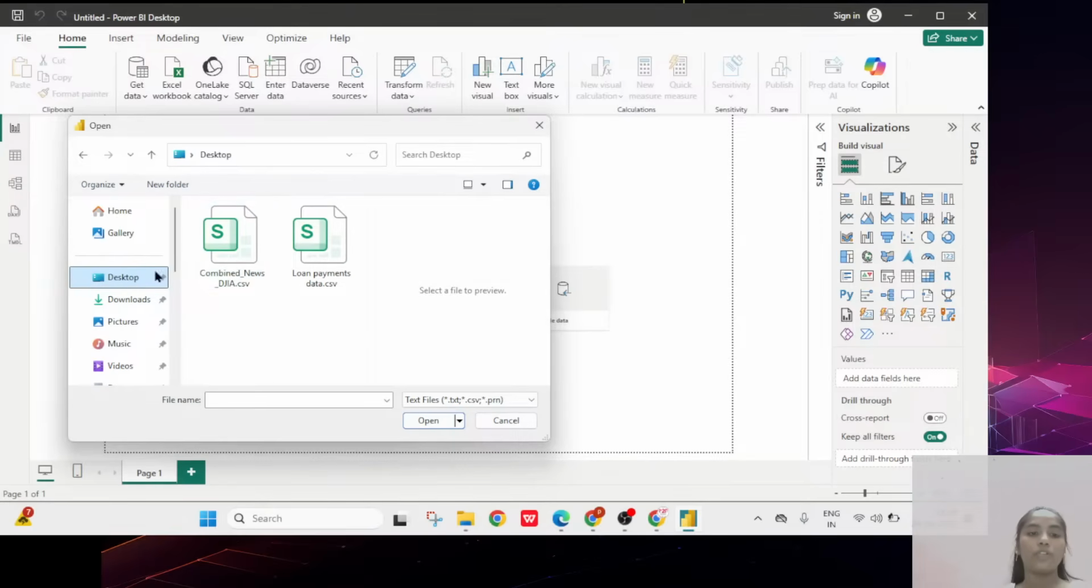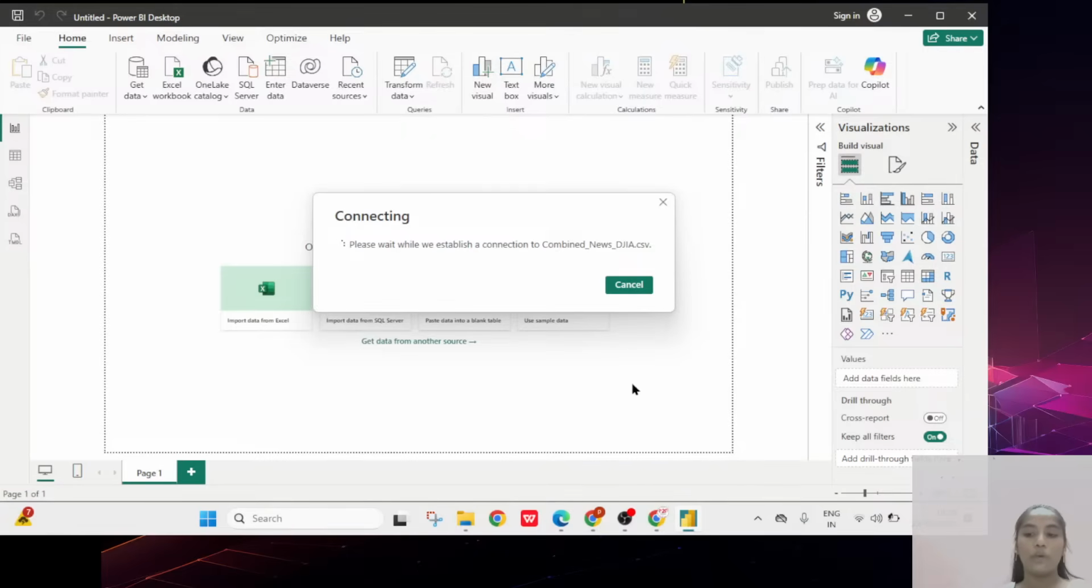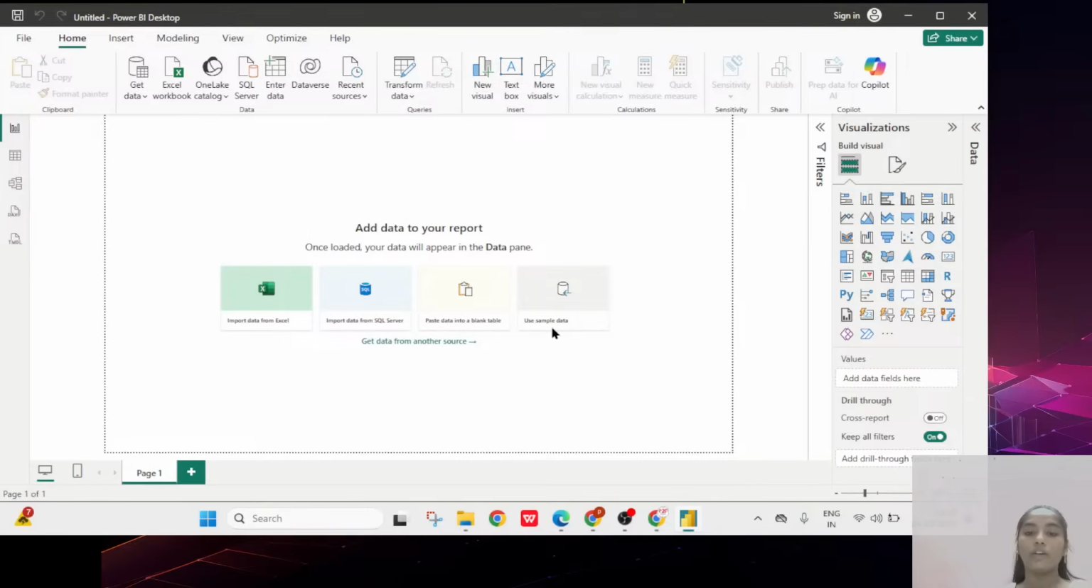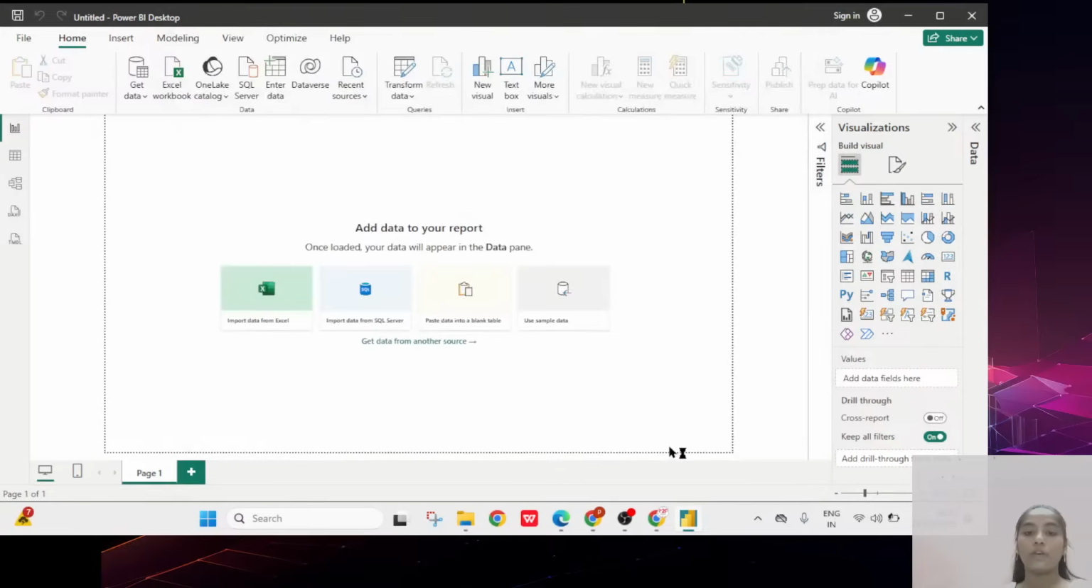That's why you can go to the desktop, click on the particular data set, and load it. So here the data set should be loaded. After loading, normally you would click on the transform option, but I don't want to click on the transform option here. If you want to click, you can, no problem. Just click on the transformation.